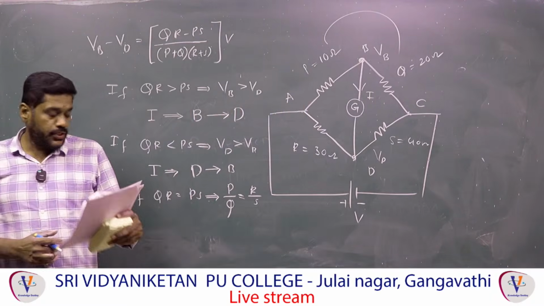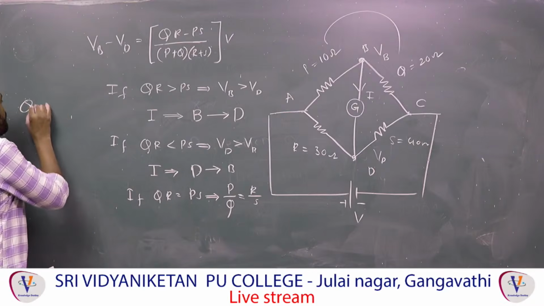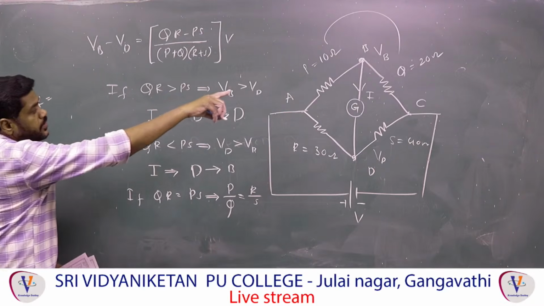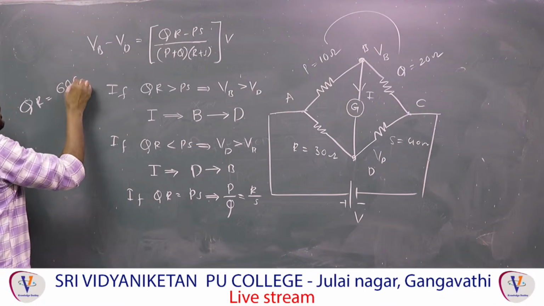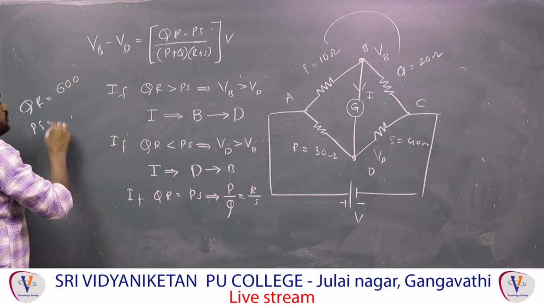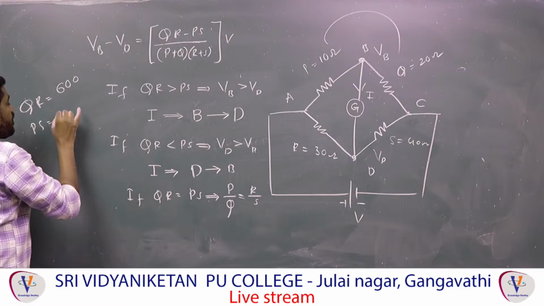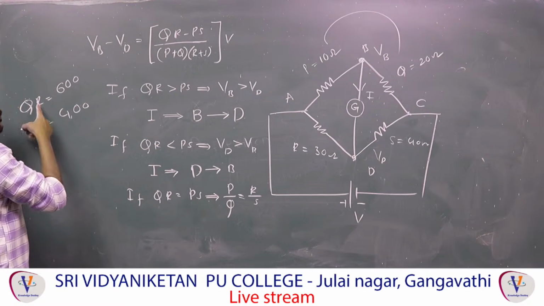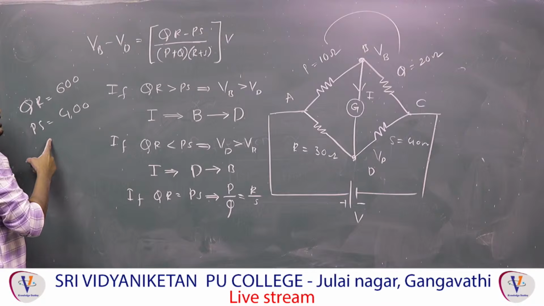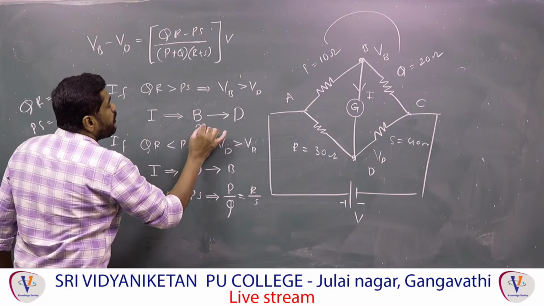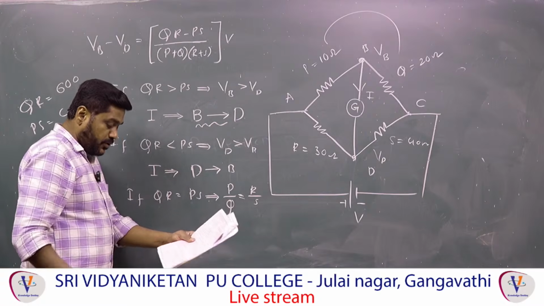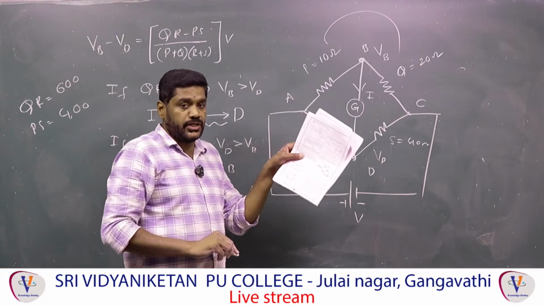find the QR value. QR is Q into R, so QR is 20 into 30, that is equal to 600. And the PS value is 10 into 40, that is 400. Therefore, QR is greater than PS. If QR is greater than PS, VB is greater than VD, so current goes from B to D. In this question they have given C to D, don't get confused.